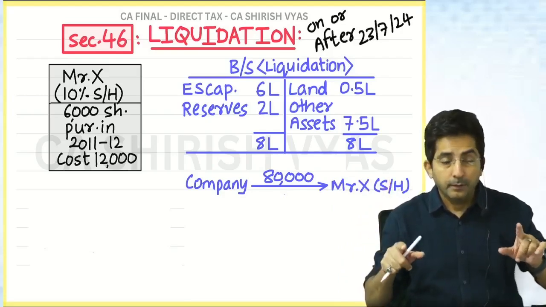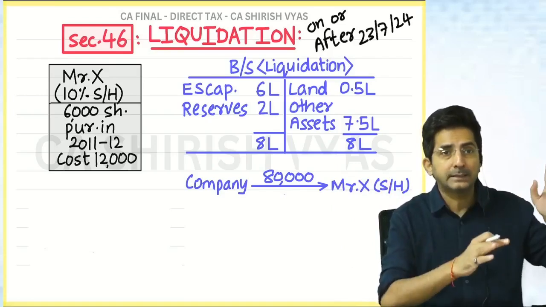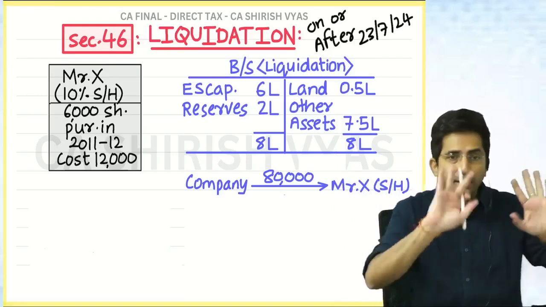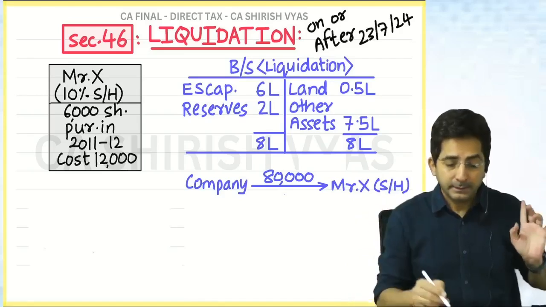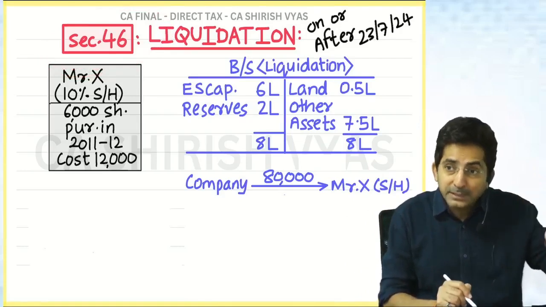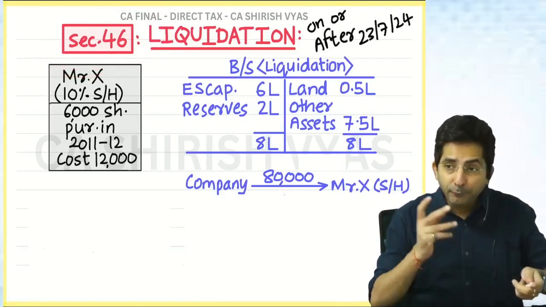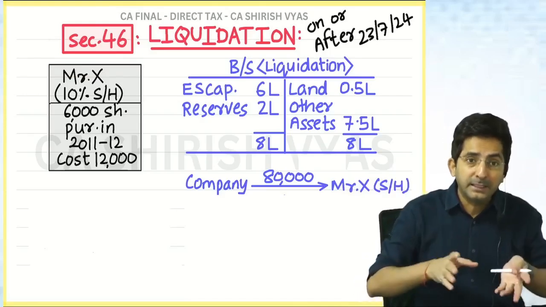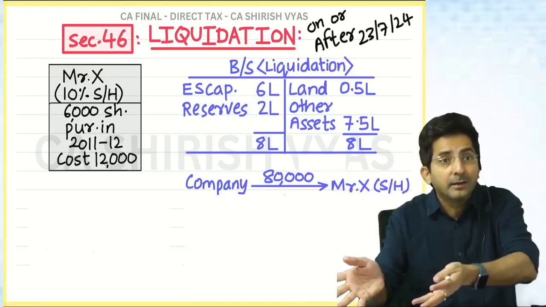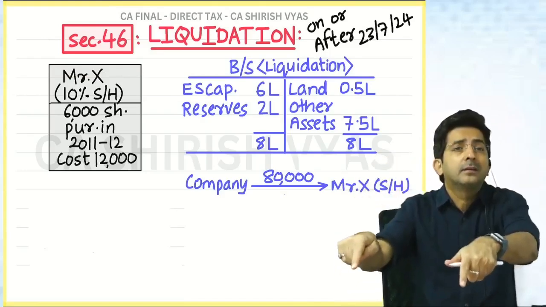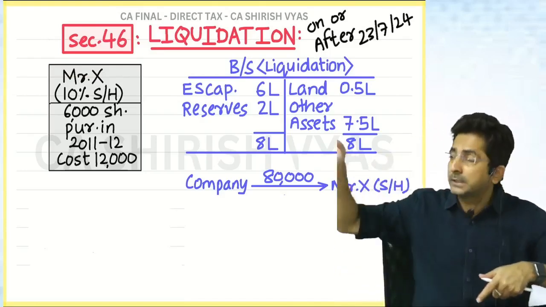Now, when the company sells all the assets, that will give rise to capital gains. That I am not discussing now. Section 46 is discussing what you know: that after selling the asset and paying the outside liabilities, when the money is given to the shareholder, there is a capital gain for the shareholder. That is discussed in 46.